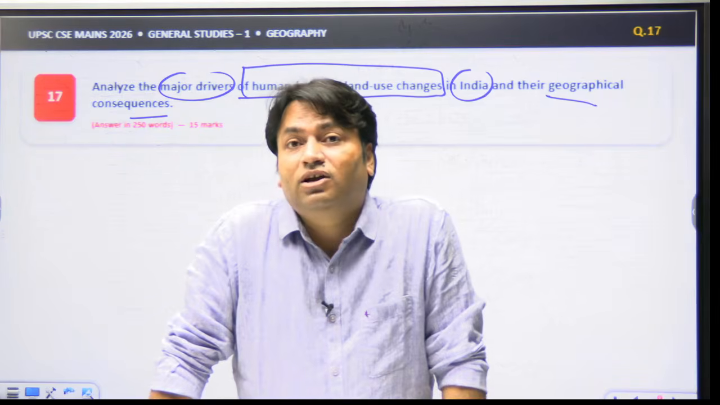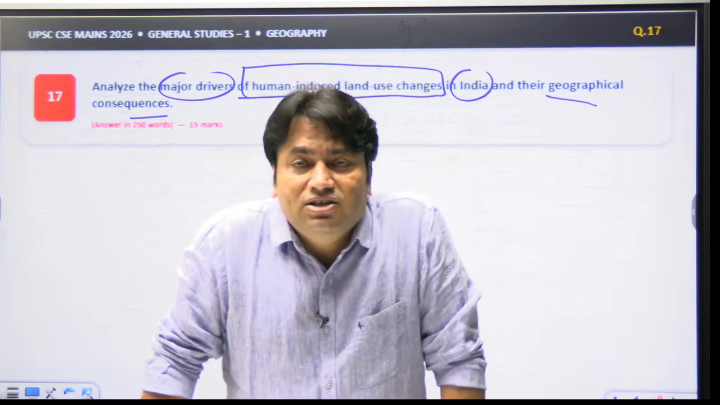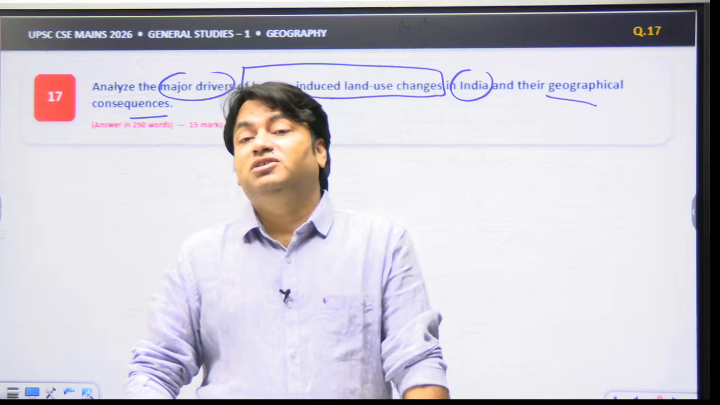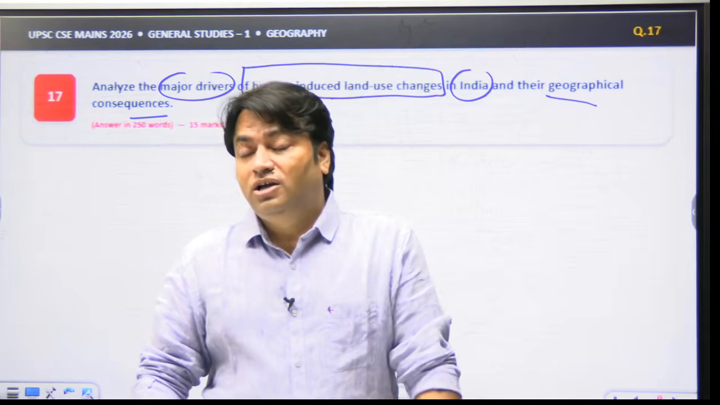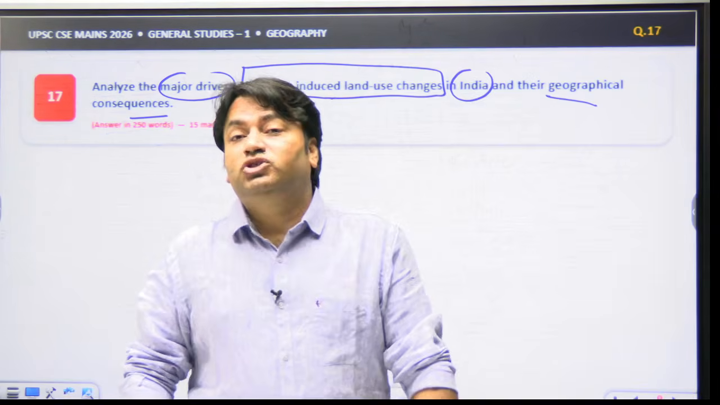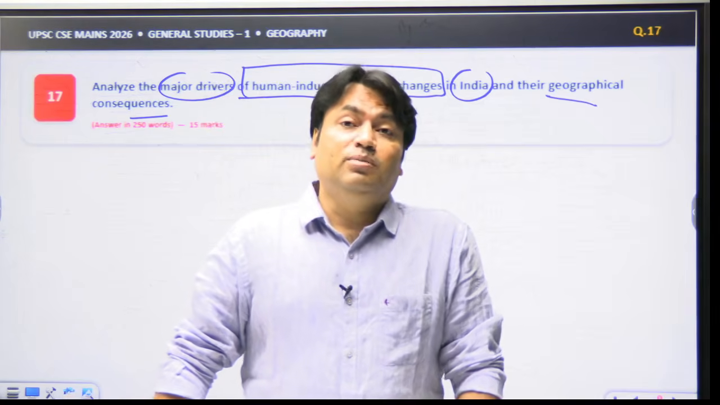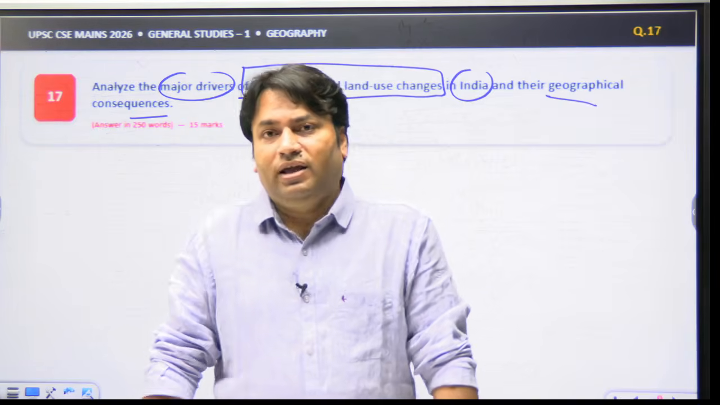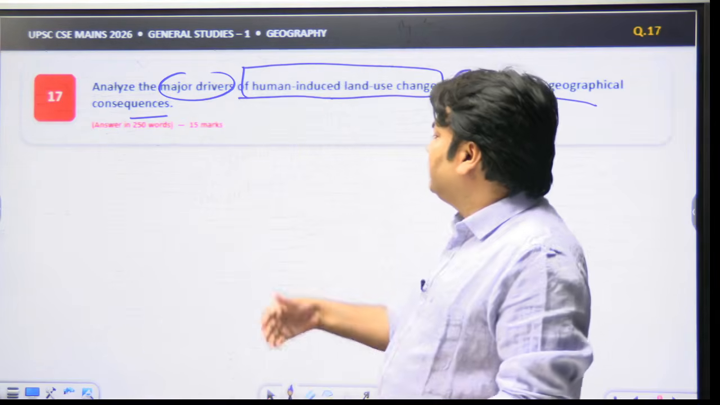And lastly, we can conclude that India's challenge is not to prevent all land use change, but the main challenge is to ensure a spatially planned, ecologically compatible, and socially inclusive transformation guided by remote sensing, land use zoning, and landscape level planning. So in this way, you can write the answer, but the best way to write the answer